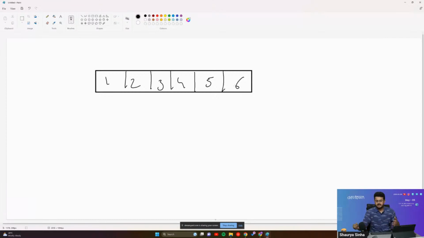Like I said, these numbers will have an index, like 0, 1, 2, 3, 4, 5. These are the indexes. They will also have an address associated with them. So if this is located at 2000, then this will be located at 2004, then 2008, then 2012, then 2016, then 2020, and so on.